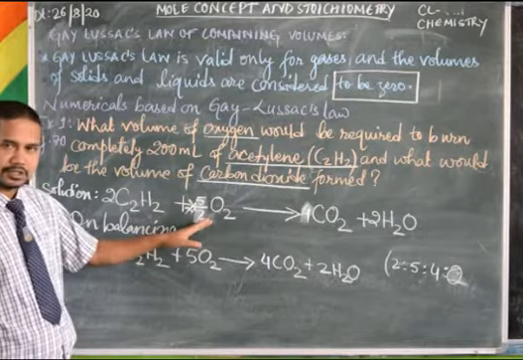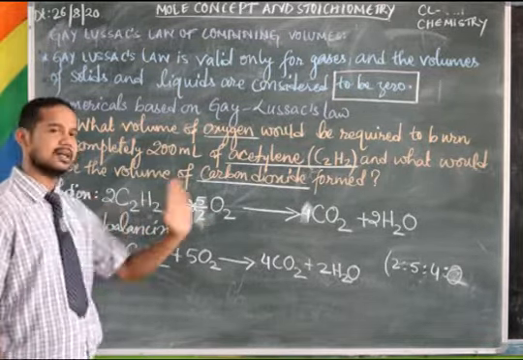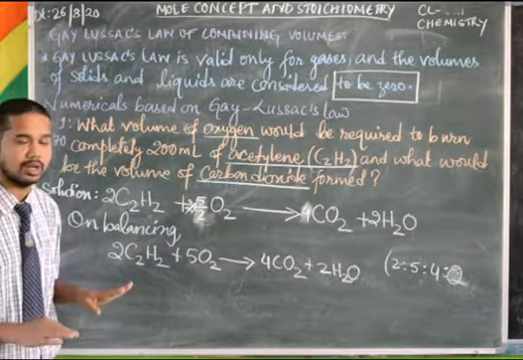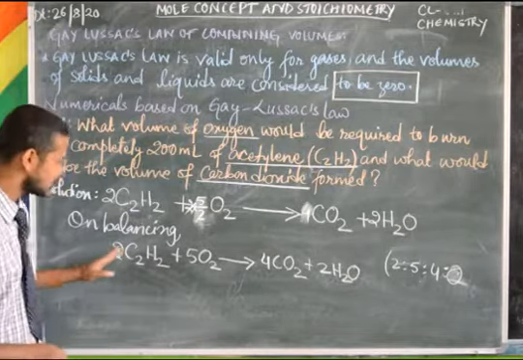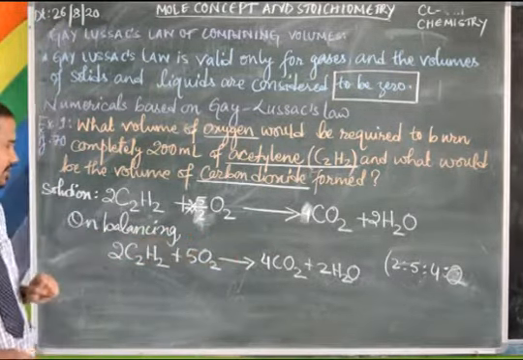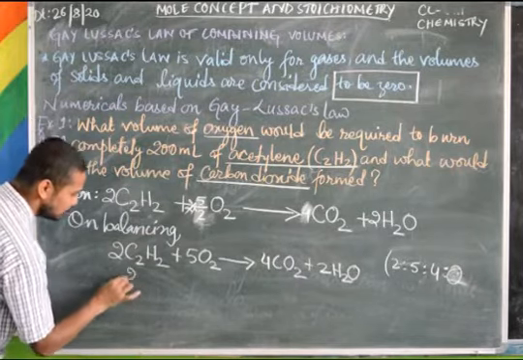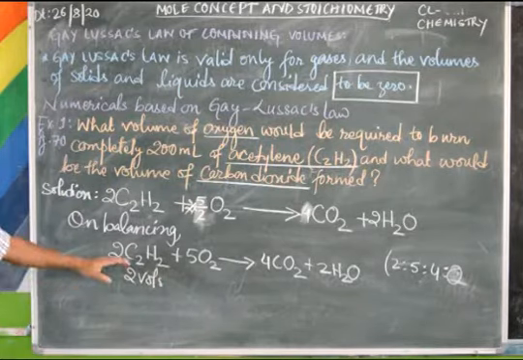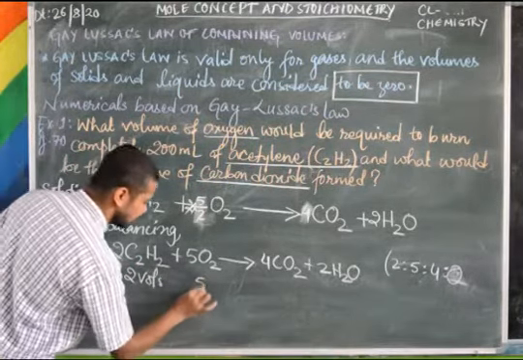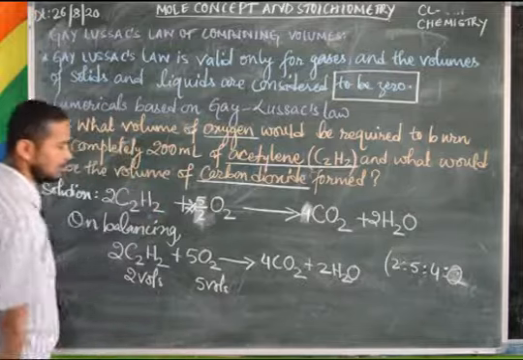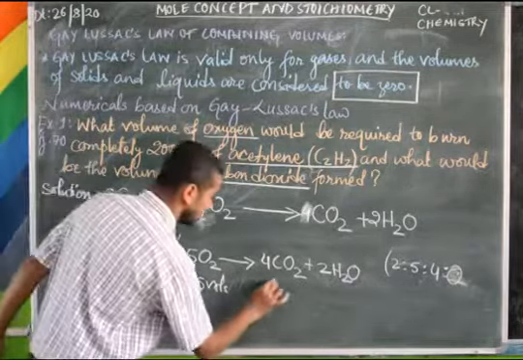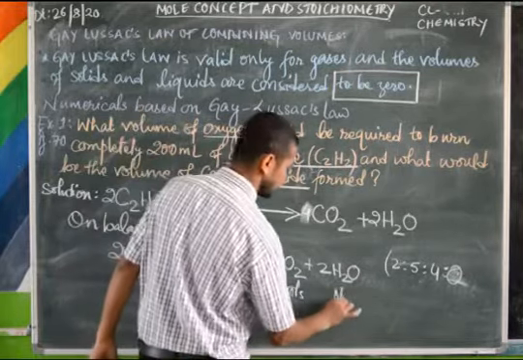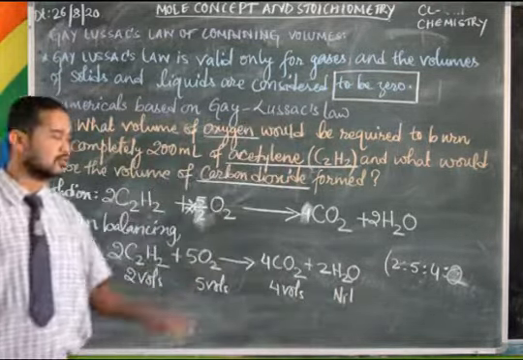Whatever you are getting in the denominator, you have to multiply everything by the same number, then you will get a whole number. Your intention is to get a whole number. Okay? So this is the balanced equation now. Now what can you write here? 2 volumes of acetylene react with 5 volumes of oxygen to give 4 volumes of carbon dioxide, because this is water, liquid.